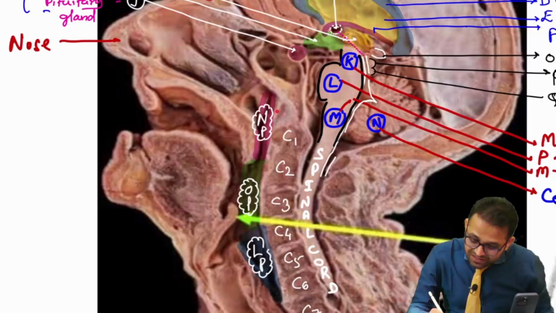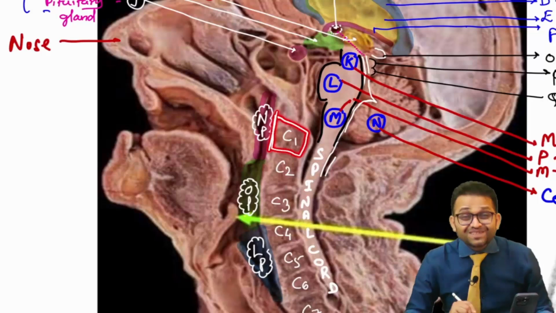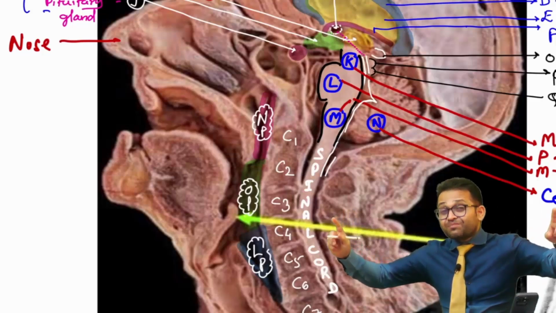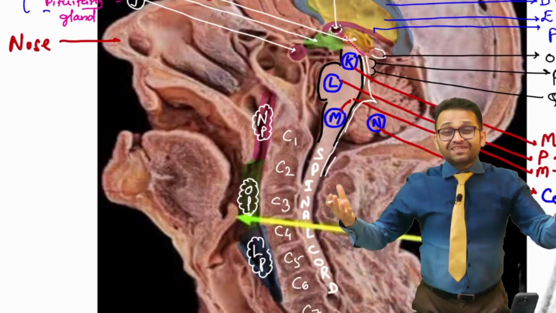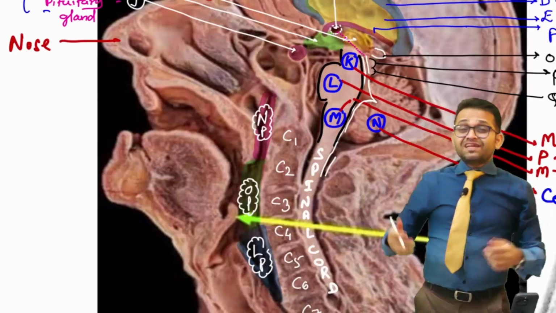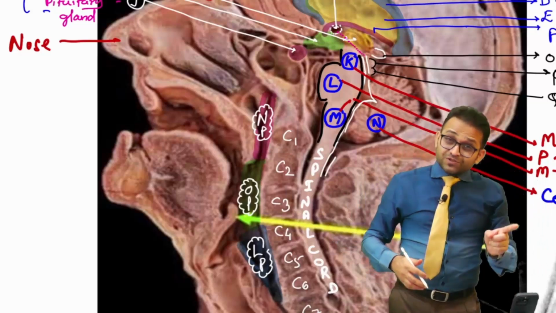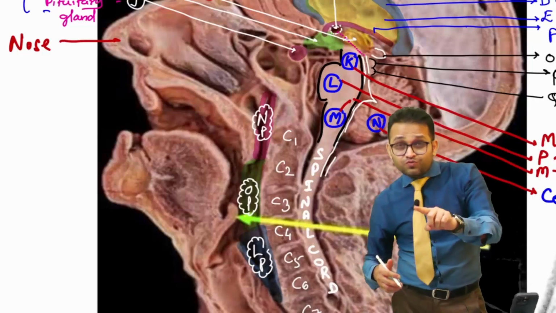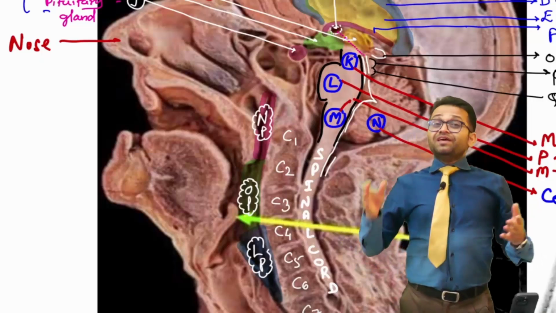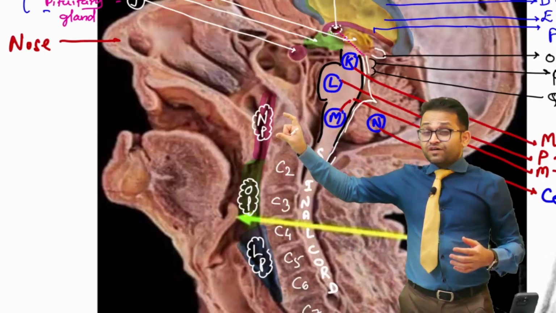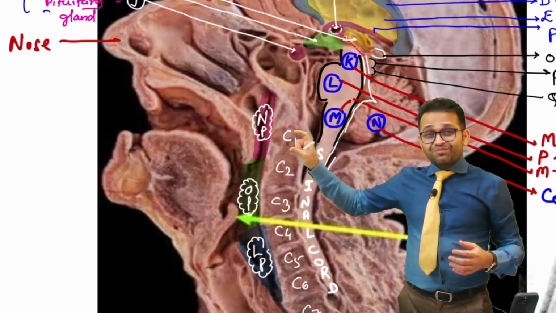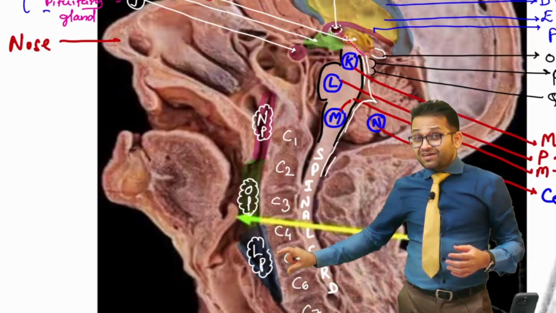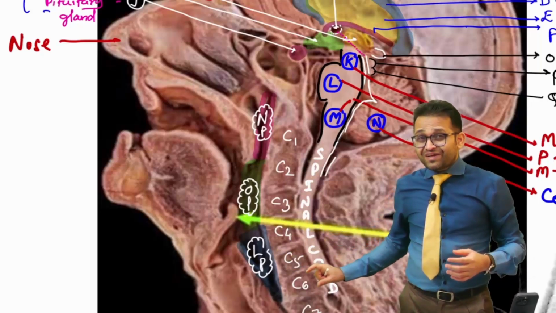Can you see? The nasopharynx is posteriorly related with the first cervical vertebra. Yes. Do you remember when we were learning the branches of the axillary artery? The axillary artery had the first part, second part, third part. Yes, first part, one branch; second part, two branches; third part, three branches. Do you remember? In a similar way, the first part of the pharynx, first cervical vertebra; second part of the pharynx, second cervical vertebra; and the third part of the pharynx, next three cervical vertebrae.